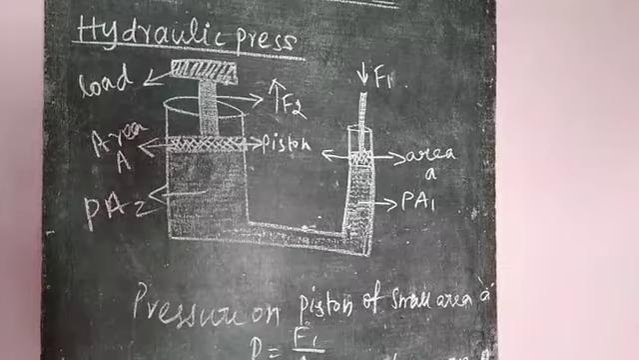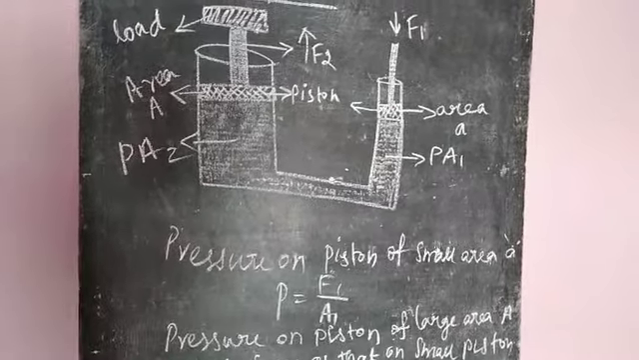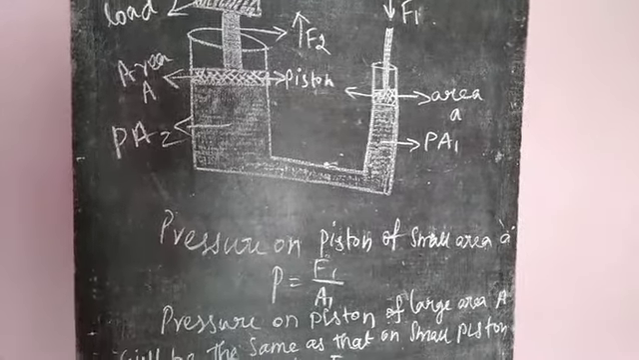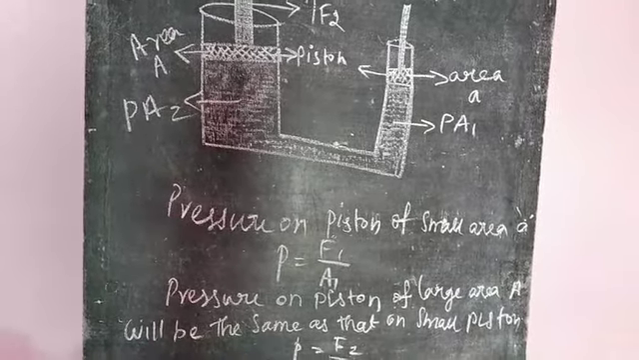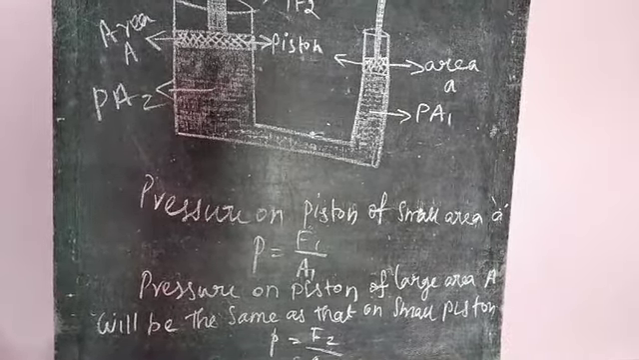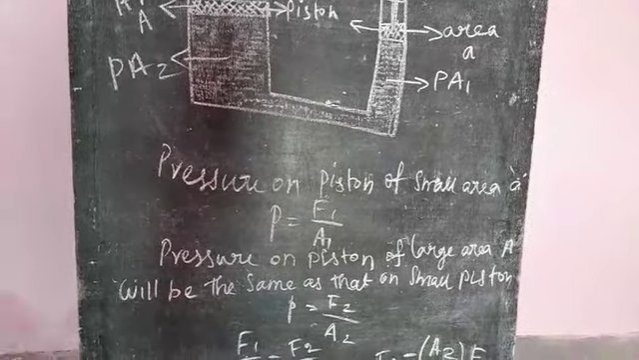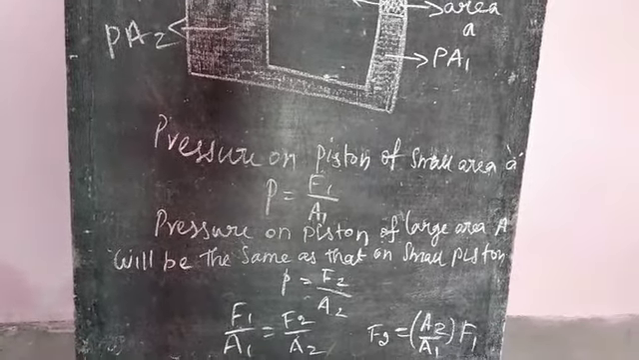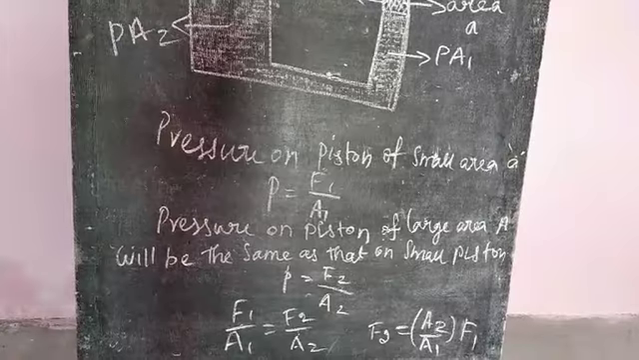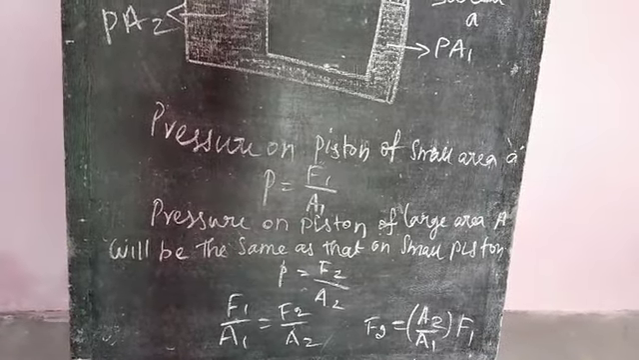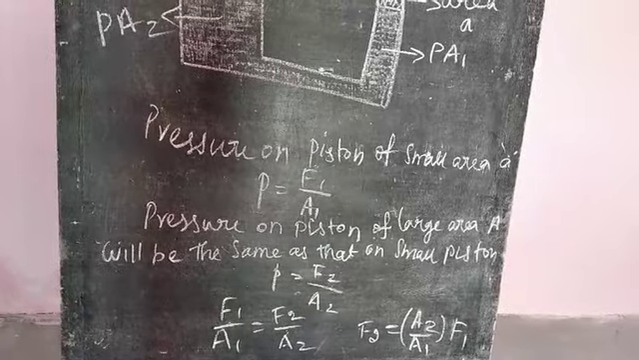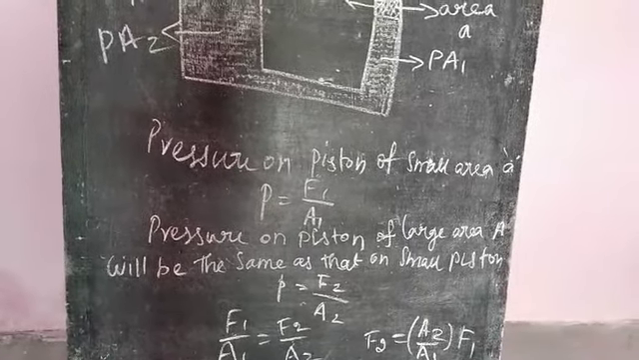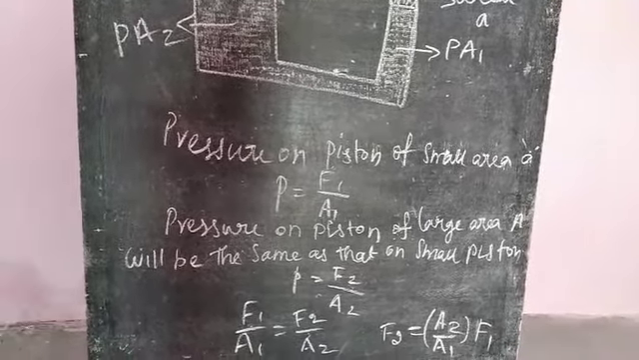So pressure on the piston of small area is P equal to F1 by A1. Pressure on the piston of large area A will be the same as that on the small piston, so P equal to F2 by A2. Comparing both equations, F1 by A1 equals F2 by A2. So finally we obtain F2 equal to A2 by A1 into F1.